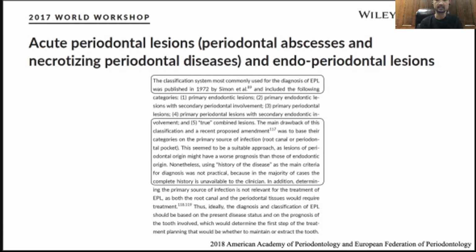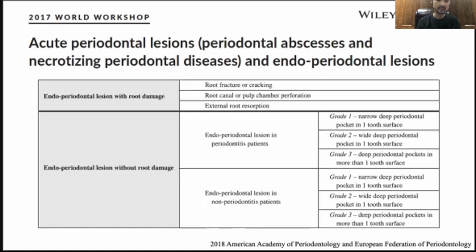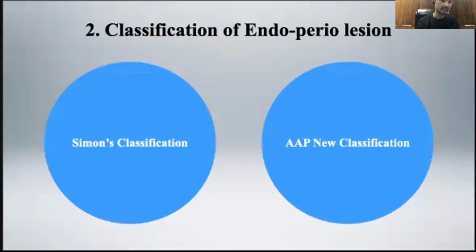Basically, what they are saying is that you're going to have to guess what it is if you go with Simon's classification. That is true. And this new classification is based on the present disease status, so everyone can make a diagnosis with these criteria. It's easier. Yes, it is easier. As I discussed, there are these two classifications, but endodontists will still use Simon's classification. The AAP classification is easier for everyone to make a diagnosis, as I said, because it is based on the present clinical status. But Simon's classification is not. You just need to determine if it is primary endo or primary perio.